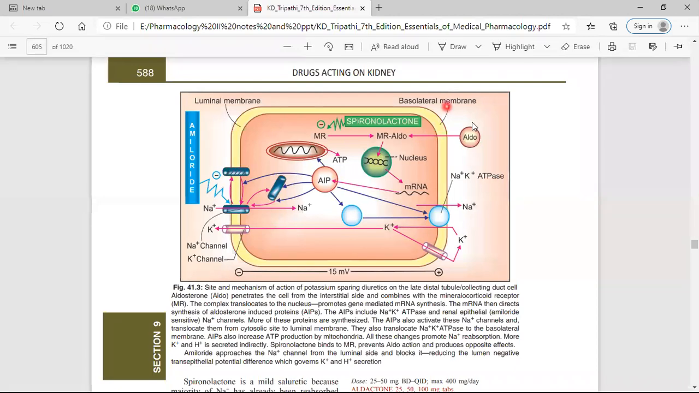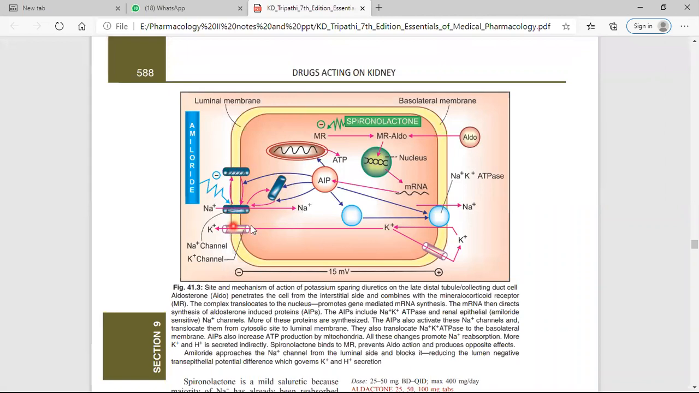Now what happens? Spironolactone inhibits the mineralocorticoid receptor, being an aldosterone antagonist, and this mRNA synthesis cannot be formed, and it does not induce the aldosterone induced protein, and hence this action cannot develop. Hence it inhibits sodium reabsorption, and potassium excretion cannot occur, so potassium is conserved in our body. Now amiloride or triamterene are drugs which directly block the sodium channels, and hence they conserve potassium in our body.